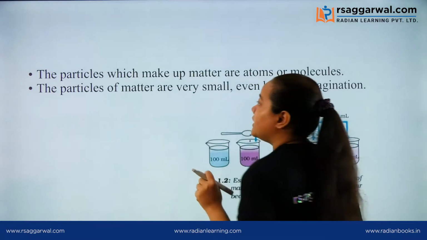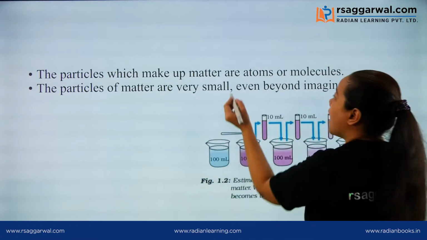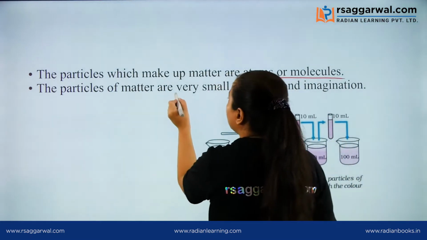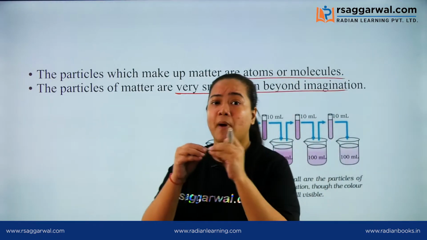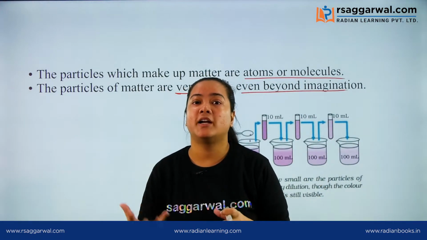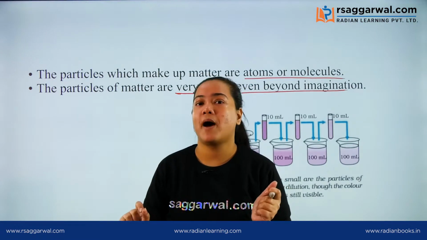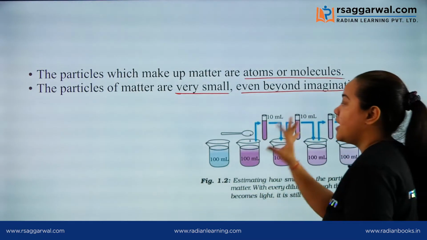Our next property is that the particles which make up matter are atoms or molecules. The particles of matter are very small, even beyond our imagination. For this we need to perform another activity.